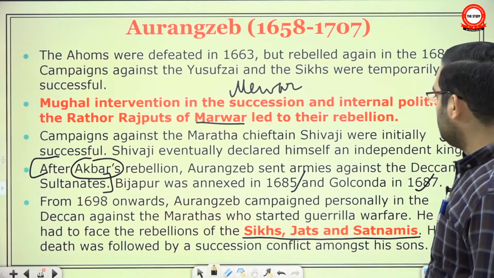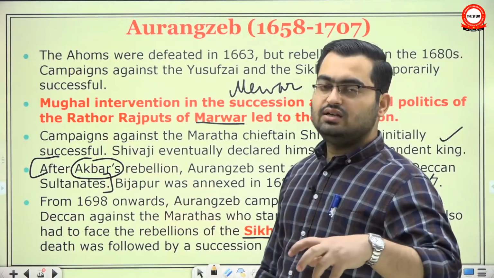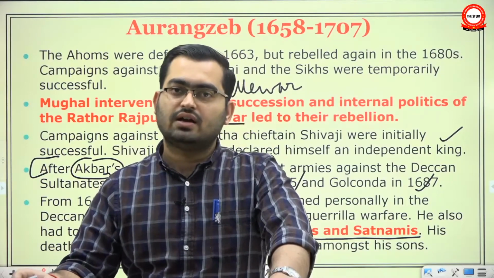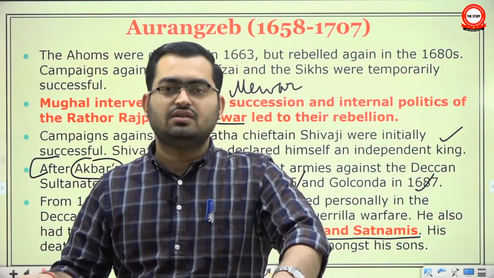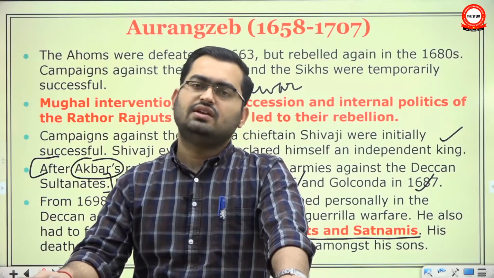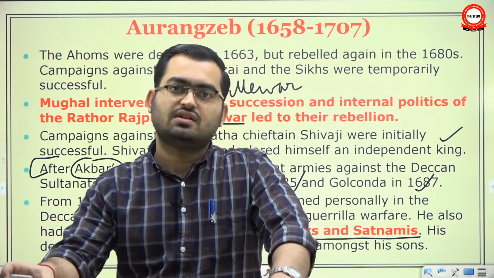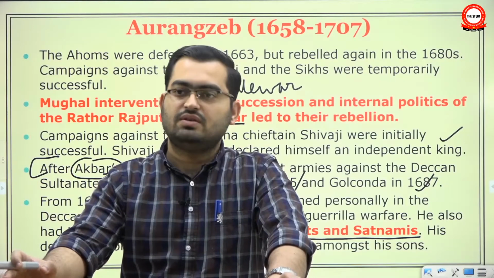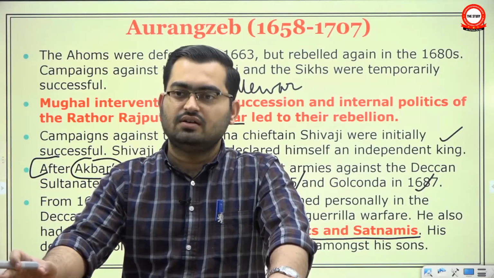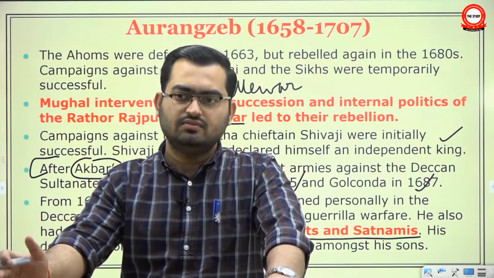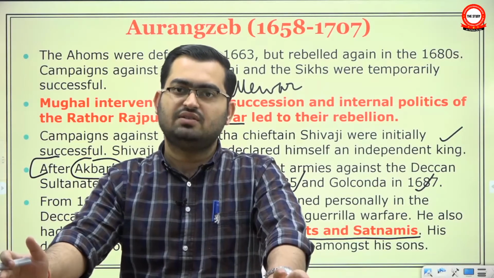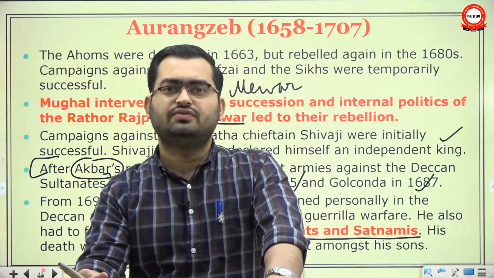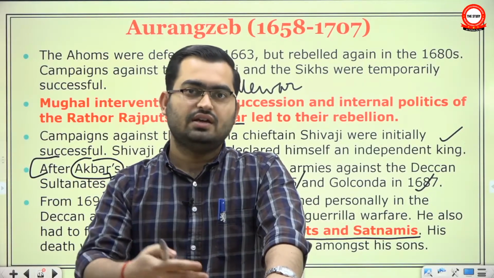Ideally, when you have captured a new territory, the role of the emperor should be over. He should have gone back to Agra and left the nitty-gritties of administration, administrative reorganization, or dealing with small disturbances here and there to the generals on the field. But Aurangzeb being Aurangzeb, he wanted to do everything himself, partly because he did not trust anyone, and partly because he definitely lacked the foresight of Akbar. So he stayed on the field till his death. He died in the field.